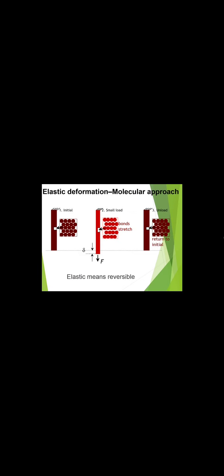This is what happens to an elastic solid material when we apply the force.